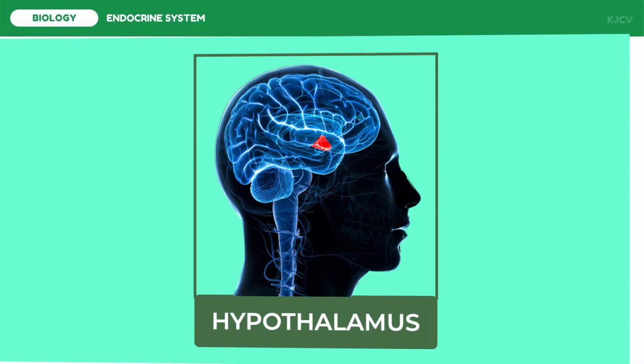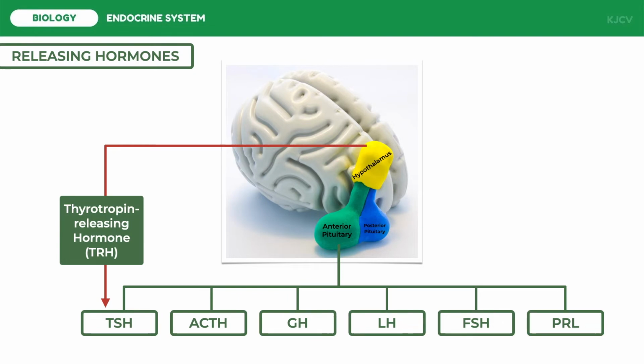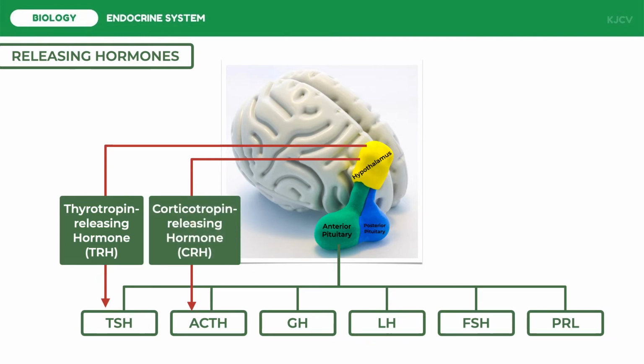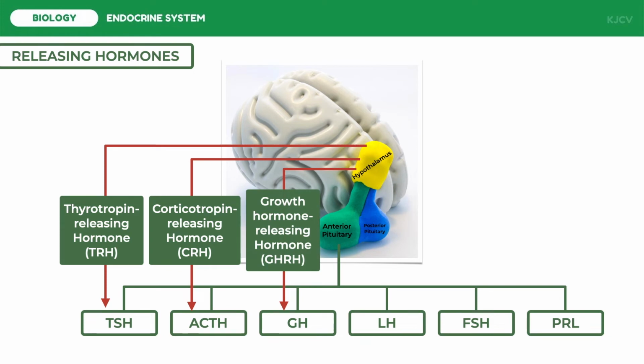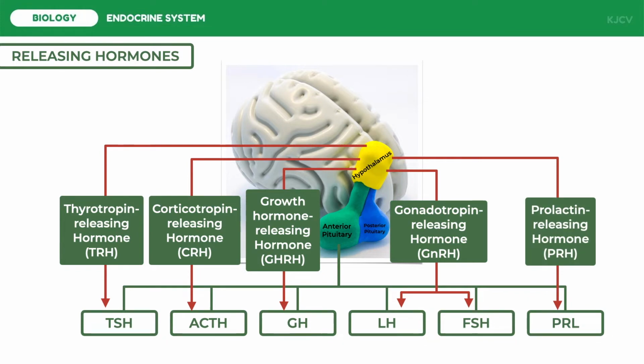Let us first discuss the releasing hormones of the hypothalamus. The thyroid-stimulating hormone or TSH is stimulated by the thyrotropin-releasing hormone or TRH. The adrenocorticotrophic hormone or ACTH is stimulated by the corticotropin-releasing hormone or CRH. Growth hormone or GH is stimulated by the growth hormone-releasing hormone or GHRH. The luteinizing hormone and the follicle-stimulating hormone are both stimulated by the gonadotropin-releasing hormone or GnRH. And lastly, prolactin or PRL is stimulated by the prolactin-releasing hormone or PRH.